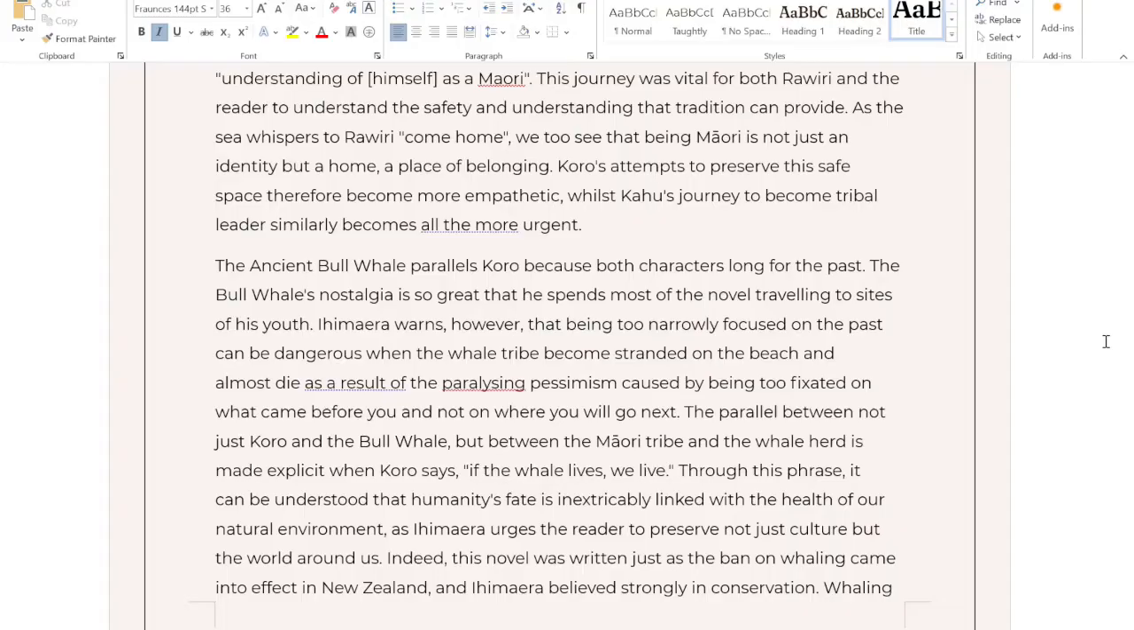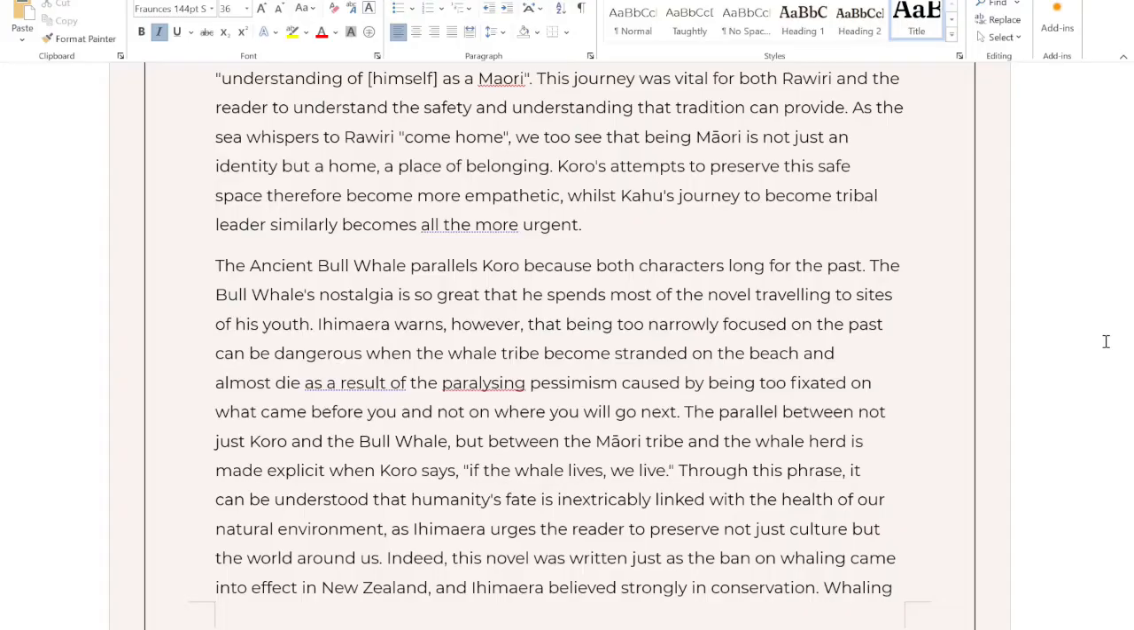The bull whale's nostalgia is so great that he spends most of the novel travelling to sites of his youth. Ihimaera warns, however, that being too narrowly focused on the past can be dangerous, when the whale tribe becomes stranded on the beach and almost die as a result of the paralysing pessimism caused by being too fixated on what came before you and not on where you will go next.